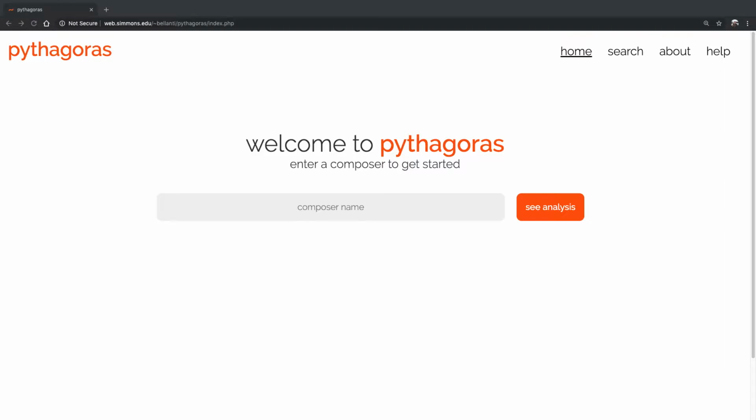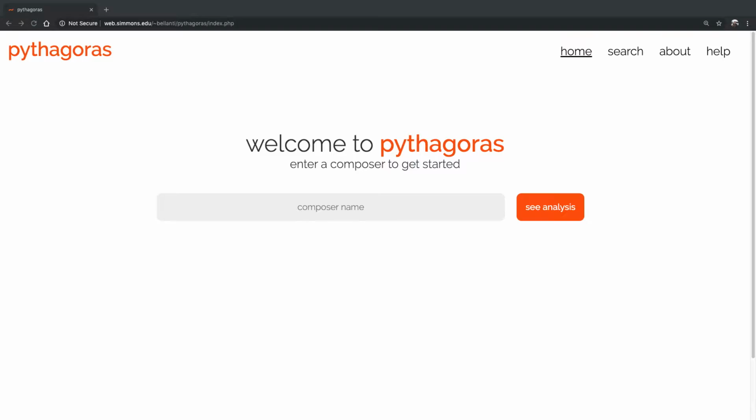Those patterns are logged into this database so that when somebody eventually searches for a composer or a work of music, they can see any related composers or works of music based on those patterns. Most of the data that I've entered so far has been manually entered, but in the future, the goal is to be able to retrieve a score, parse it, and then log the analysis to the database and thus the website as an automated process to make things go quicker and smoother.